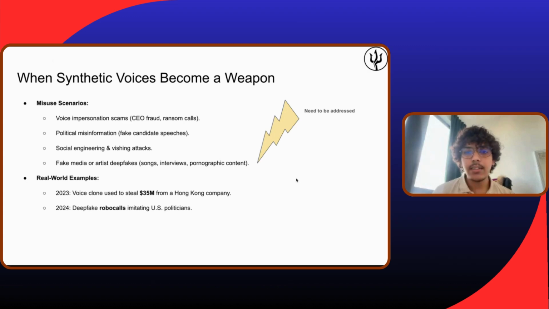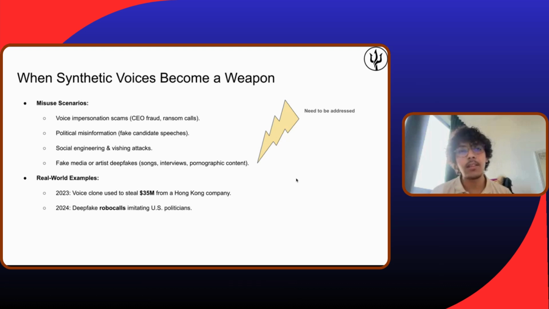But the problem here is that these synthesis methods, because they are accessible, become a weapon. They can be easily misused in different scenarios. For example, voice impersonation scams. I can just replicate Omnia's voice and make some announcement in the university, and you will believe it. Then there is political misinformation, which happens a lot, especially during elections. You can create statements, for example Trump saying something very different, and then publish it.